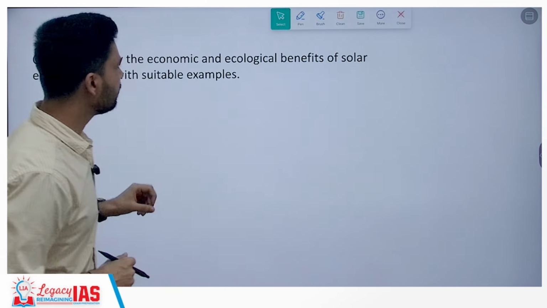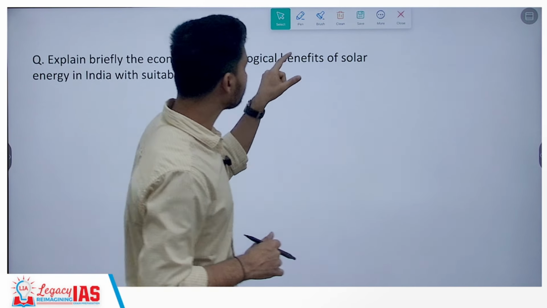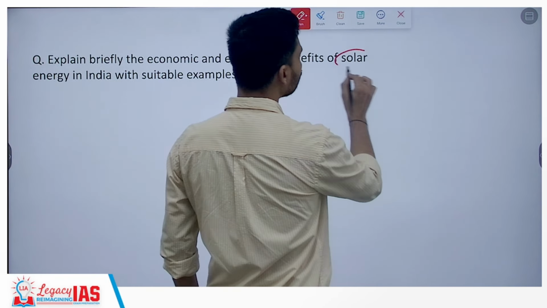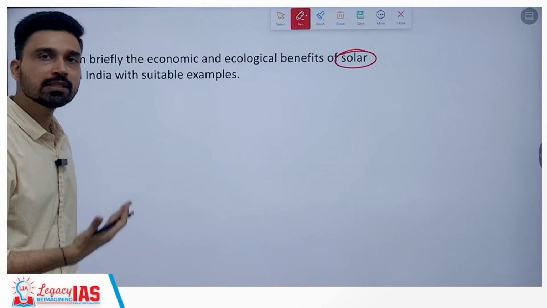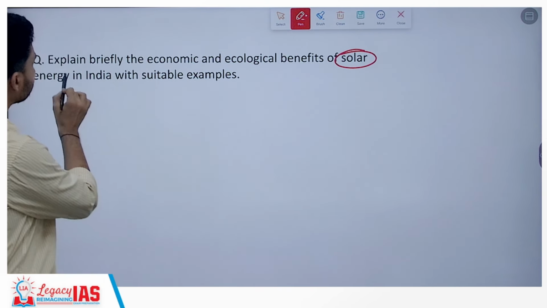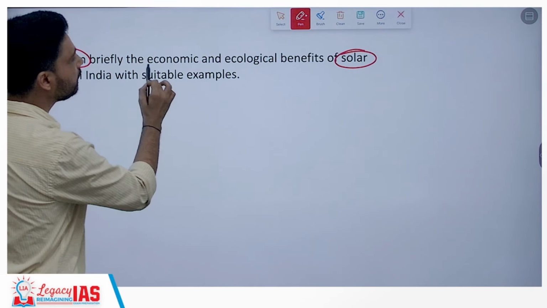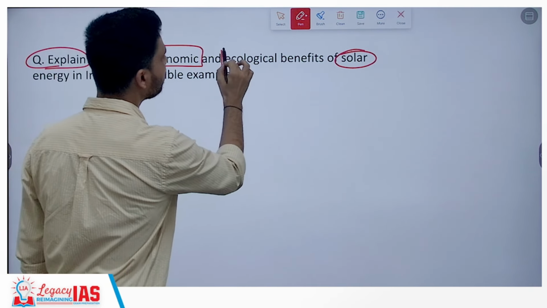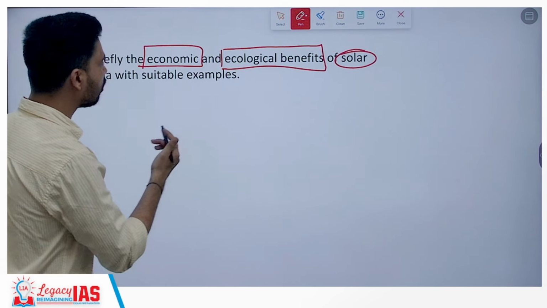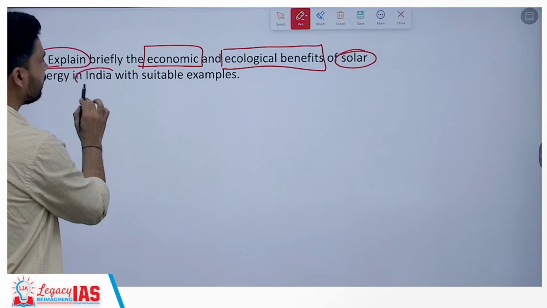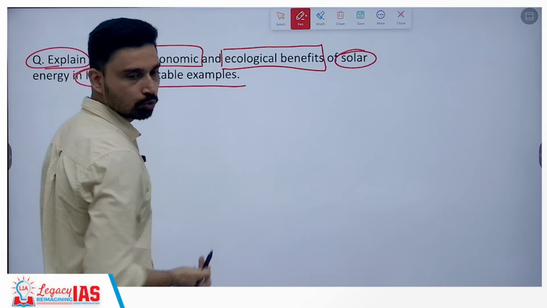Now the second question is again based on solar energy, which has been continuously in the news since India has launched the International Solar Alliance and also the National Solar Mission. So the question is: explain briefly the economic and ecological benefits of solar energy. Especially, discuss it in the context of India with suitable examples.